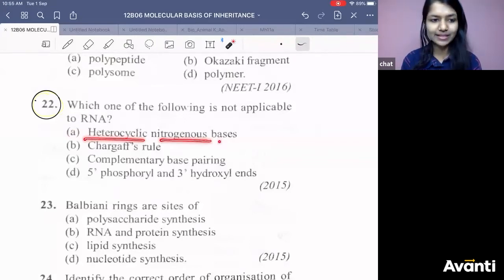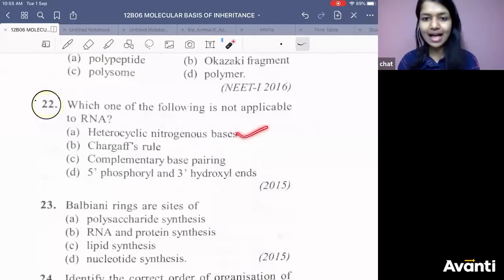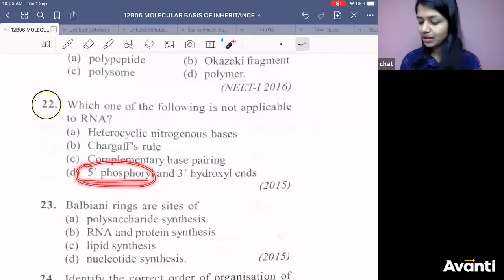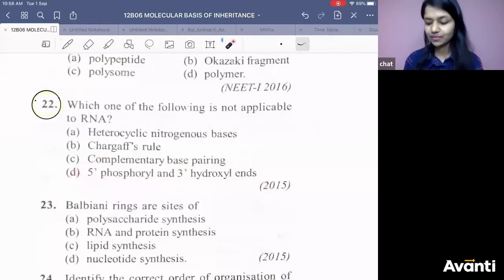Heterocyclic nitrogenous bases. That is correct. Different cycles will be there, purine and pyrimidine, heterocyclic. One hexagon, one pentagon. So this is applicable. What else? At the 5' end you will have a phosphate group and at the 3' end you will have a hydroxyl group. This is also going to be followed.